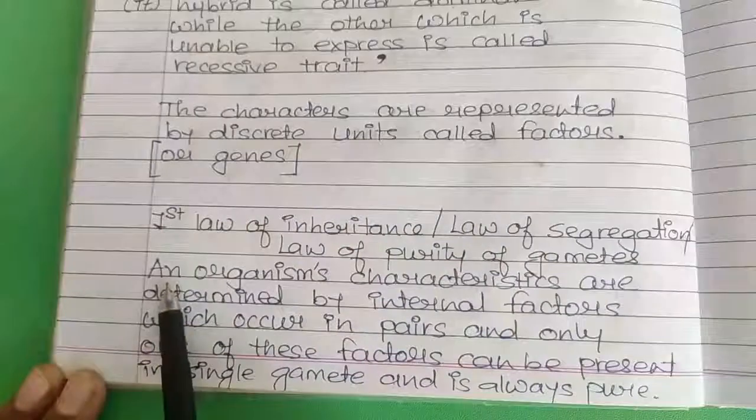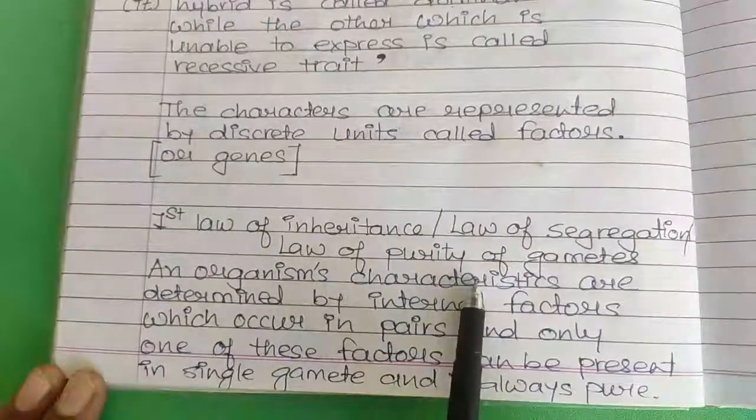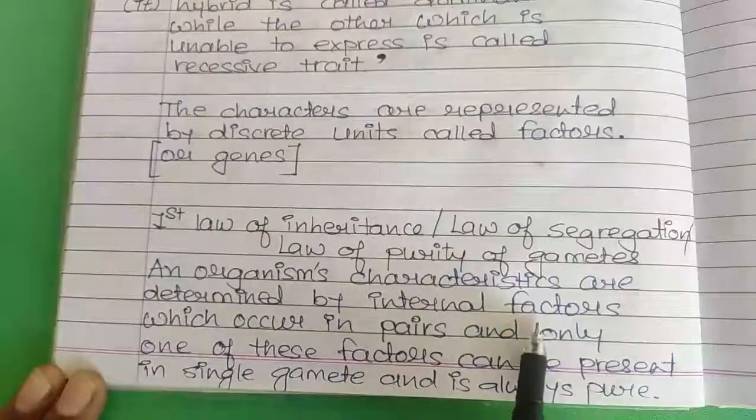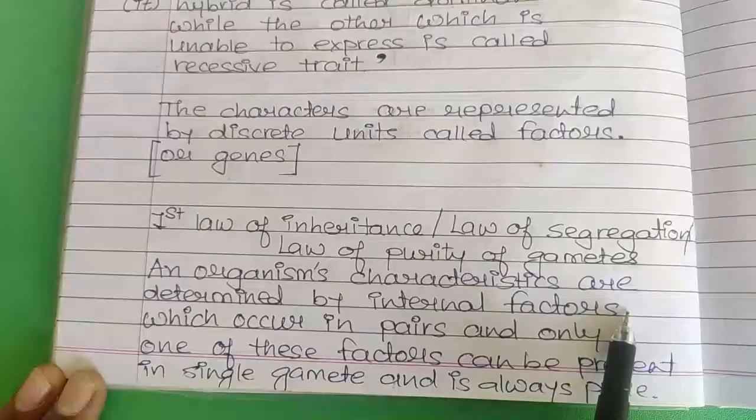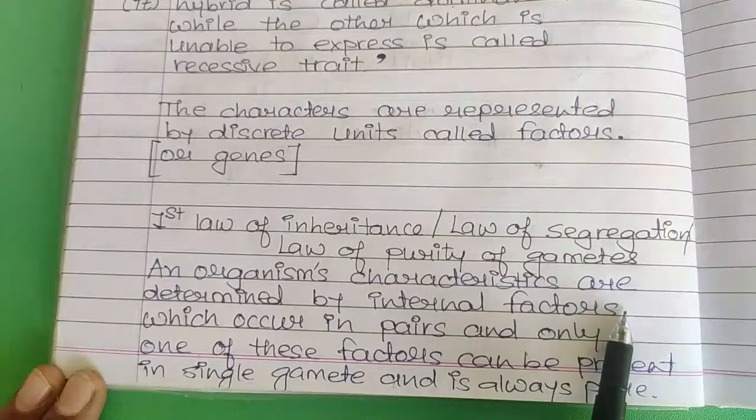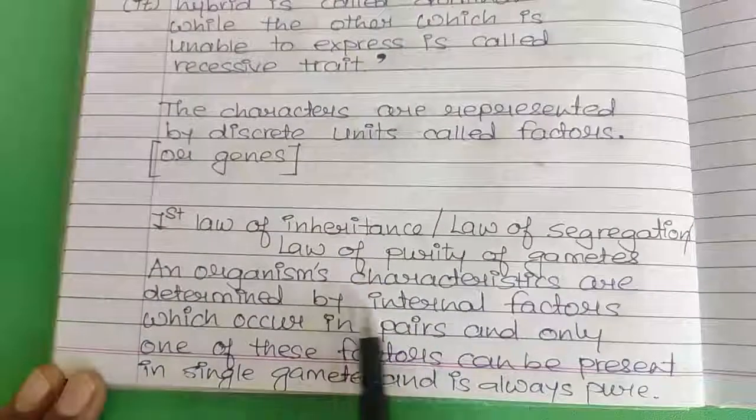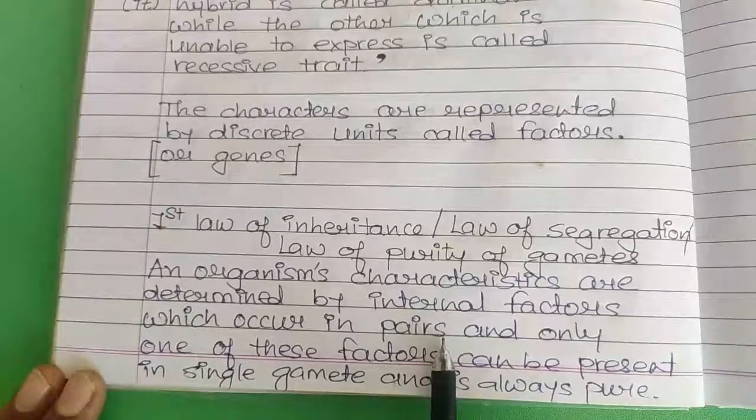He told that an organism's characteristics are determined by internal factors. What are these internal factors? Genes, of course. Our characteristics are determined by the genes that we possess, which occur in pairs.